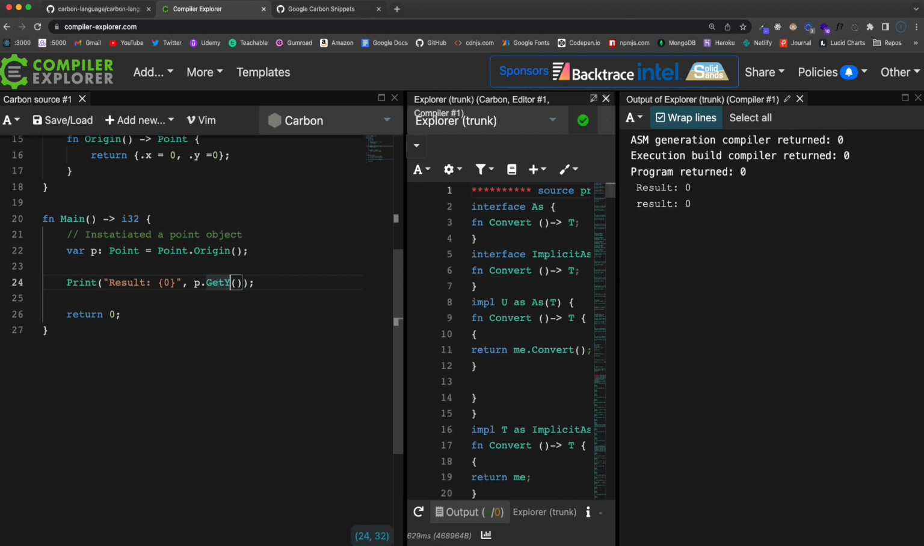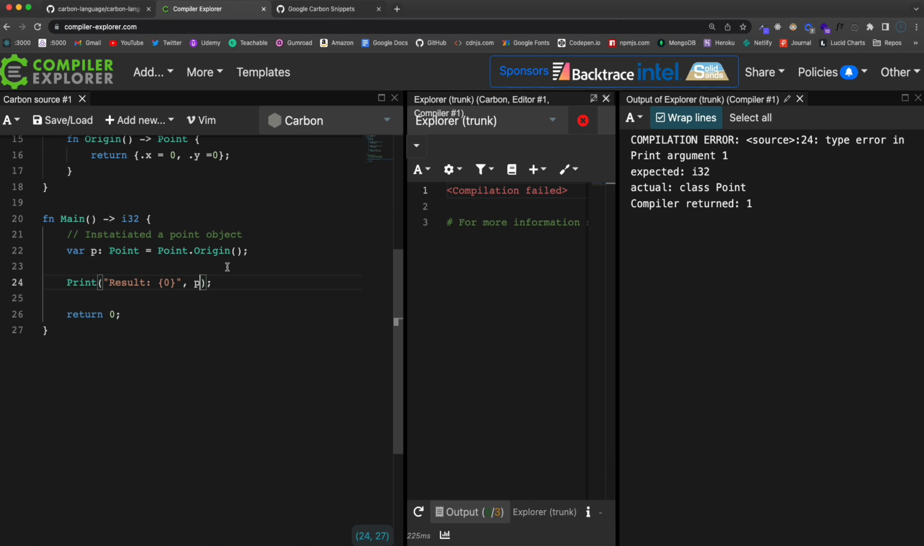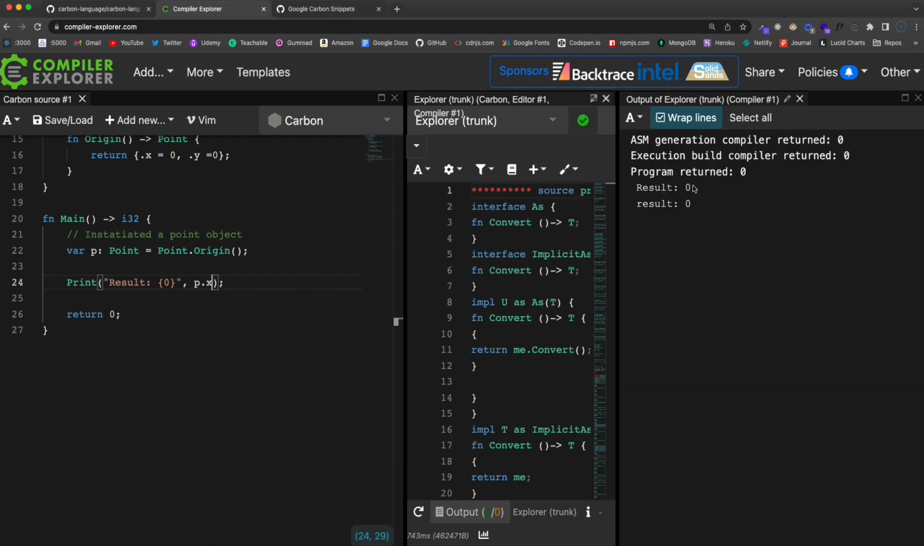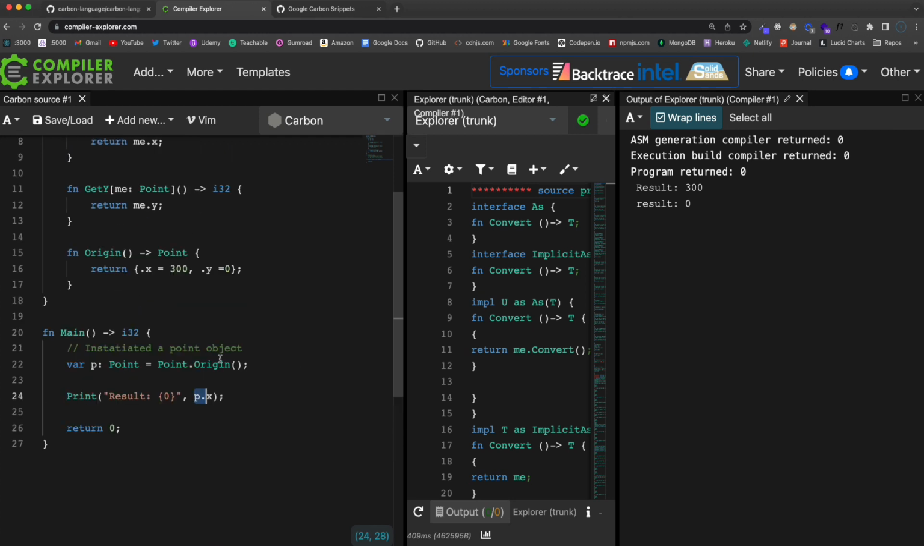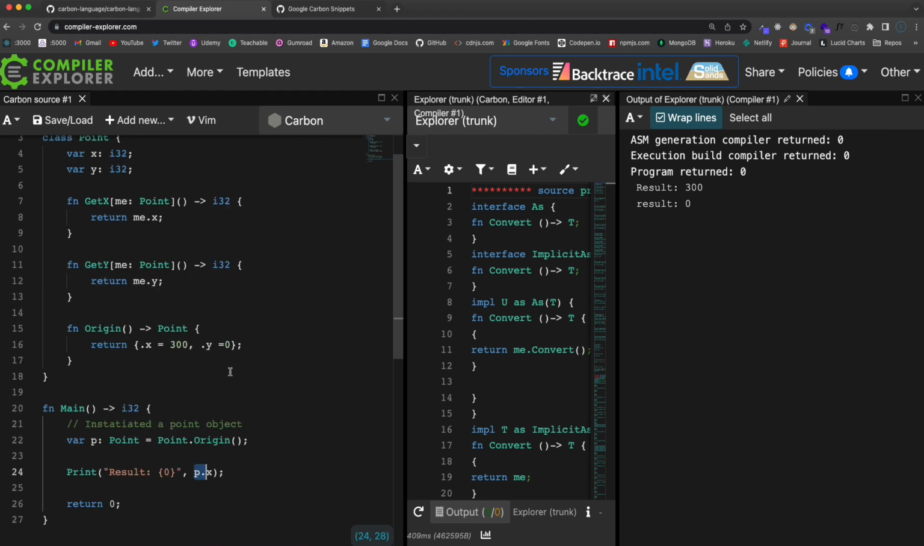Okay, and then if we come down here and let's just print out p.x or y, whichever one you want to print out, they're both going to be 0, because that's what we set in this function. If I change x to 300, then that's going to print out here. All right, and again, if you're not familiar with object-oriented programming and classes and objects, this is going to be really confusing. But if you are, then it should be pretty simple.